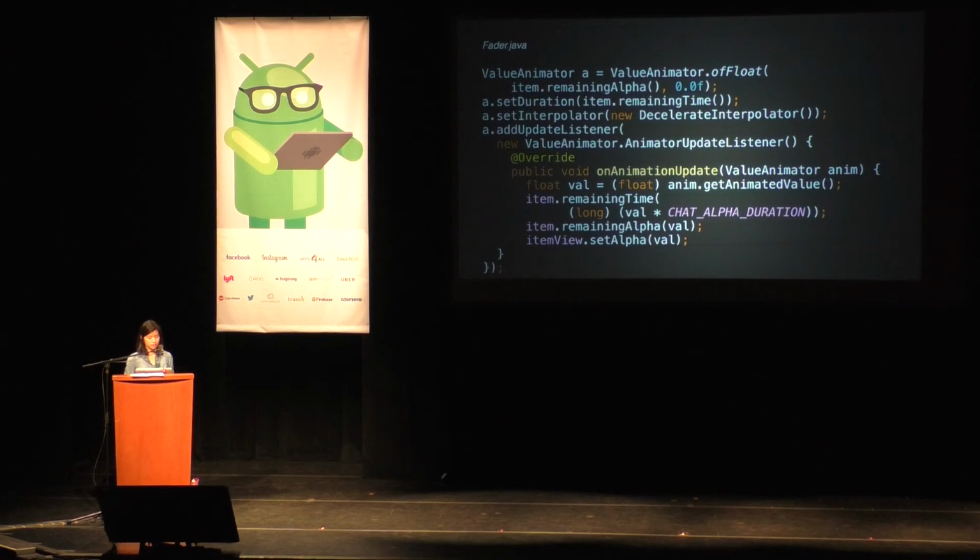And this is what the fader does when we create a brand new one. It sets up a simple value animator using the message item's remaining alpha and remaining time to set the duration. For the interpolator, we use a decelerate because we want it to start out quickly and then slowly fade out. And the animation update listener is what we use to update our message item state as the animations run, so that we can keep track of what the alpha is and what the remaining time is.